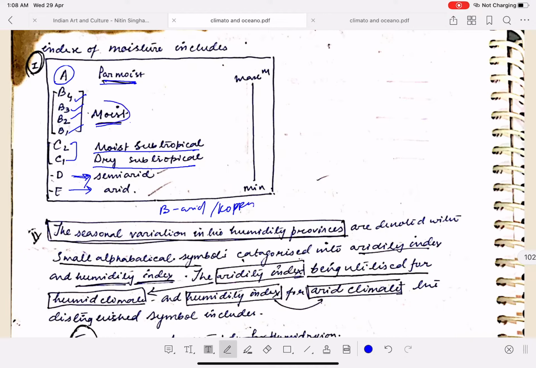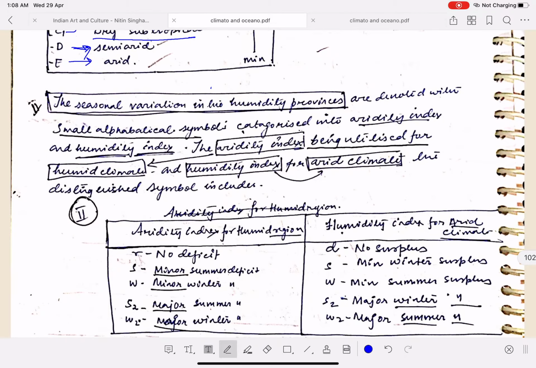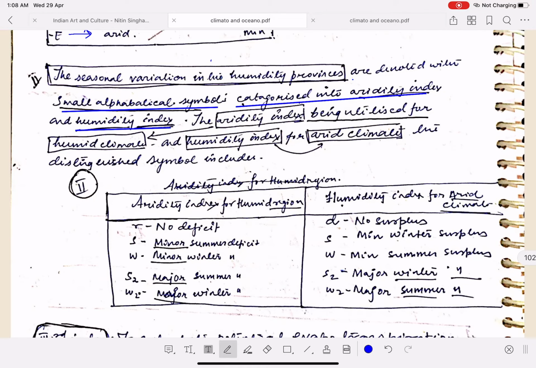But B over here is the moist. I hope you get that. Next. The seasonal variation in the humidity provinces are denoted with the small alphabetical symbol, categorized into aridity index and humidity index. See, basically what it is saying is that this aridity index that he developed will be applied to where? To humid region.